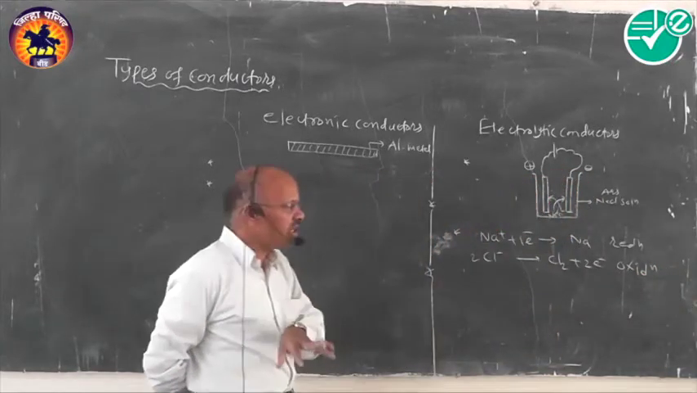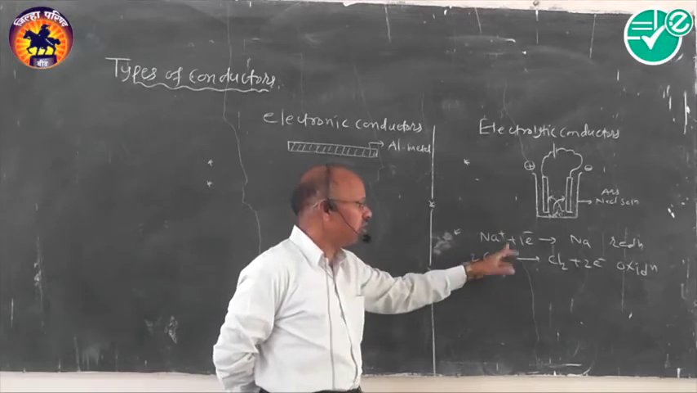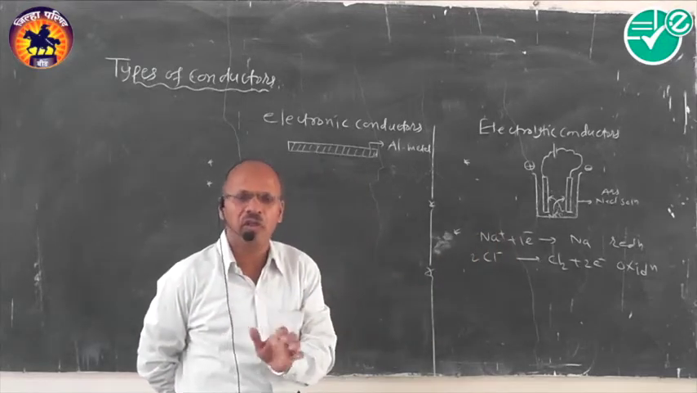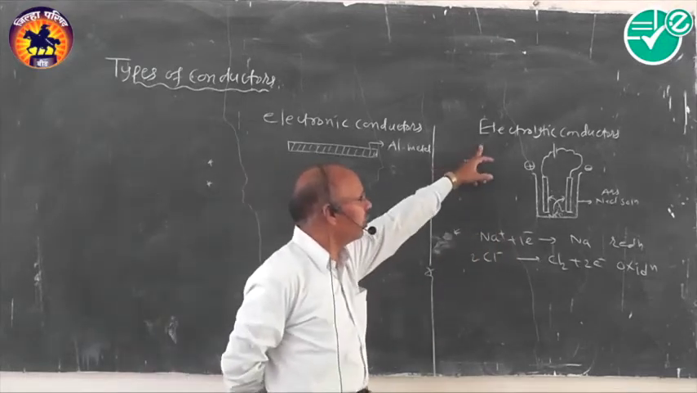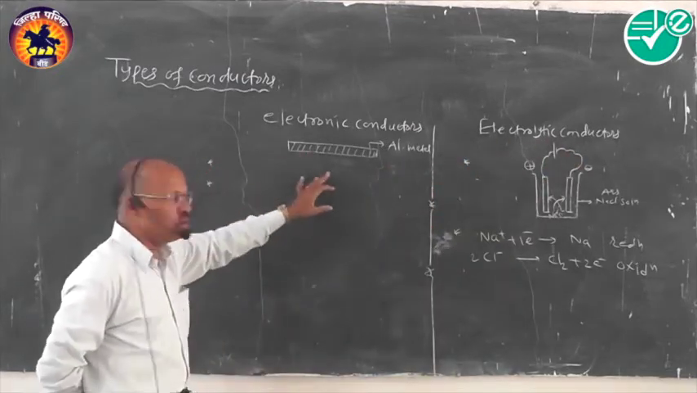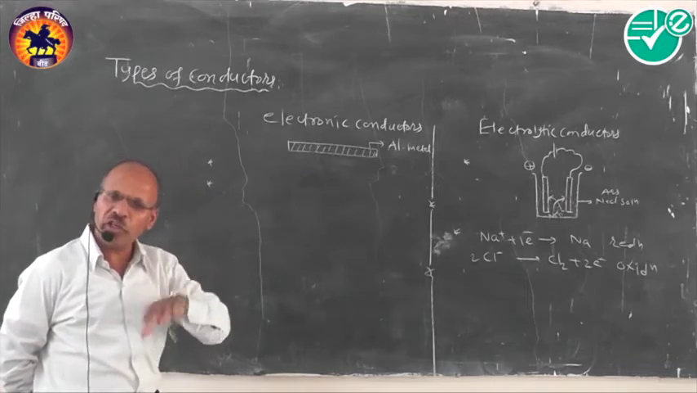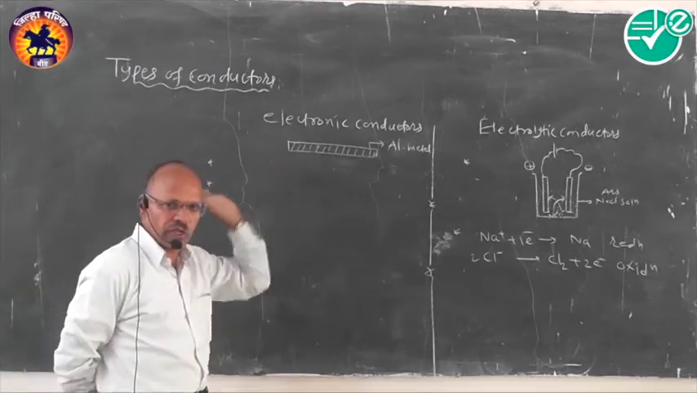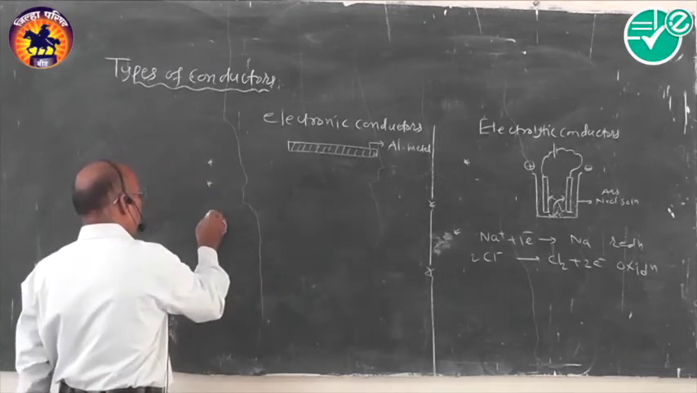In short, we can say that in this case, some chemical reaction or chemical change occurs in the electrolytic conductors. Reverse. In this case, there is no chemical reaction. There is no chemical change as such. Second point done. Now follow the third point.